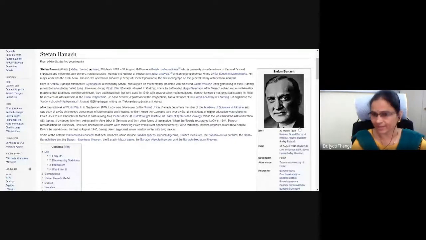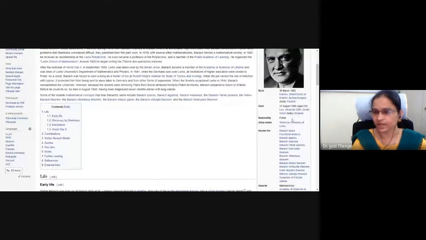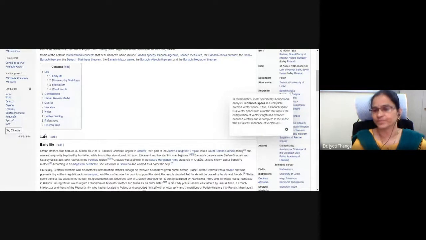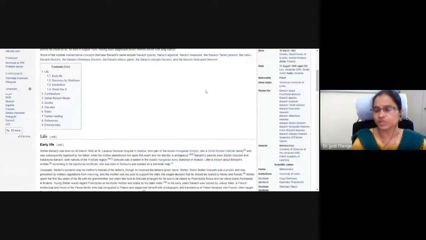He was a mathematician, Stefan Banach. Stefan Banach's life span is 30 March 1892 to 31 August 1945. He was a Polish mathematician. Here we can see very easily a quick review of his life: he died at the age of 53. His nationality is Polish and he is basically known for these points. First is Banach space. And actually he is also known as the founder of functional analysis.